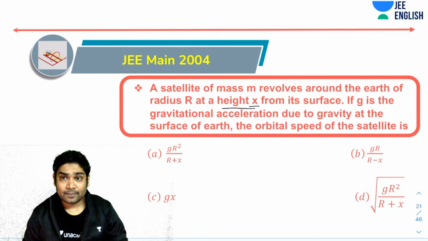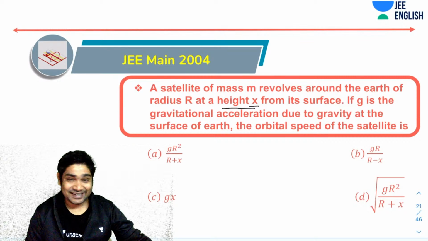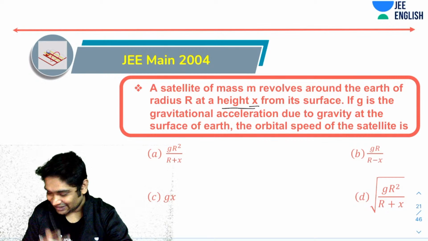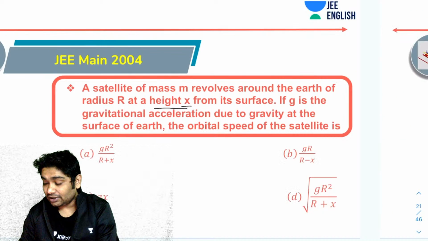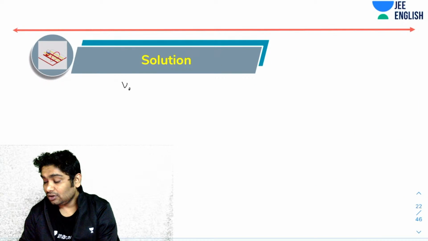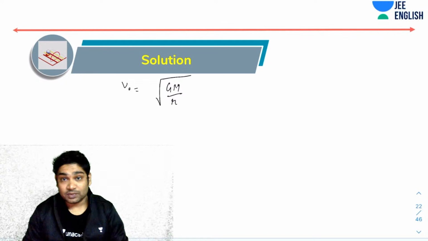So you'll find the orbital speed of the satellite. Again, remember your formula. If you remember your formula, trust me, half the JEE is done. Okay, so AP says it's D. Let's check it out. For those of you who don't remember the formula, let me just tell you. Orbital speed was root of GM over R. Right? So that is the formula for orbital speed.